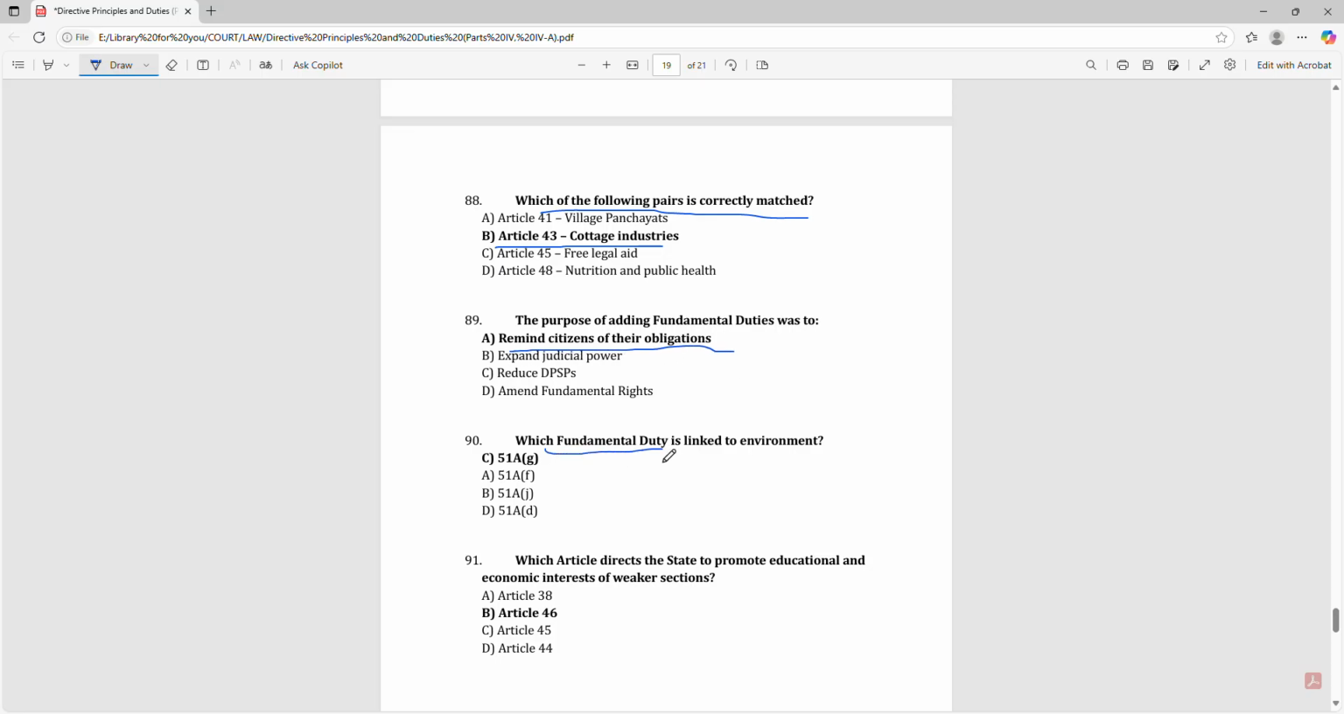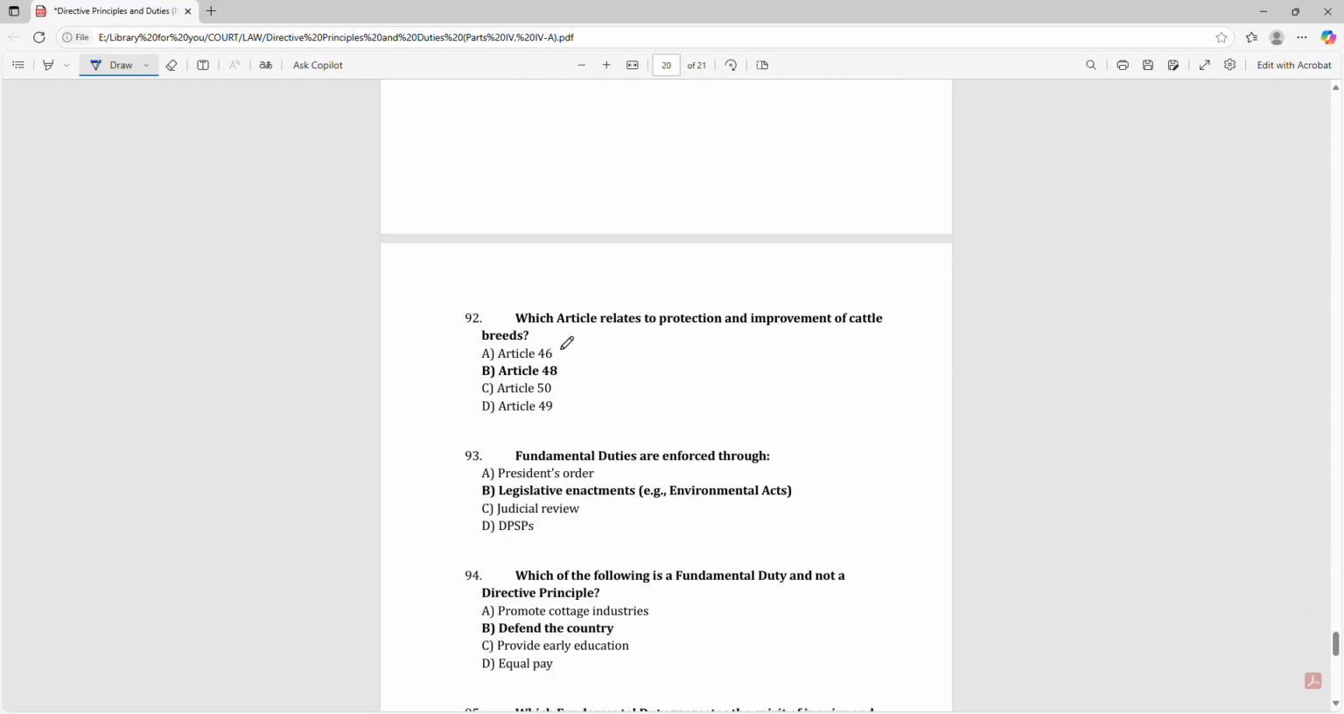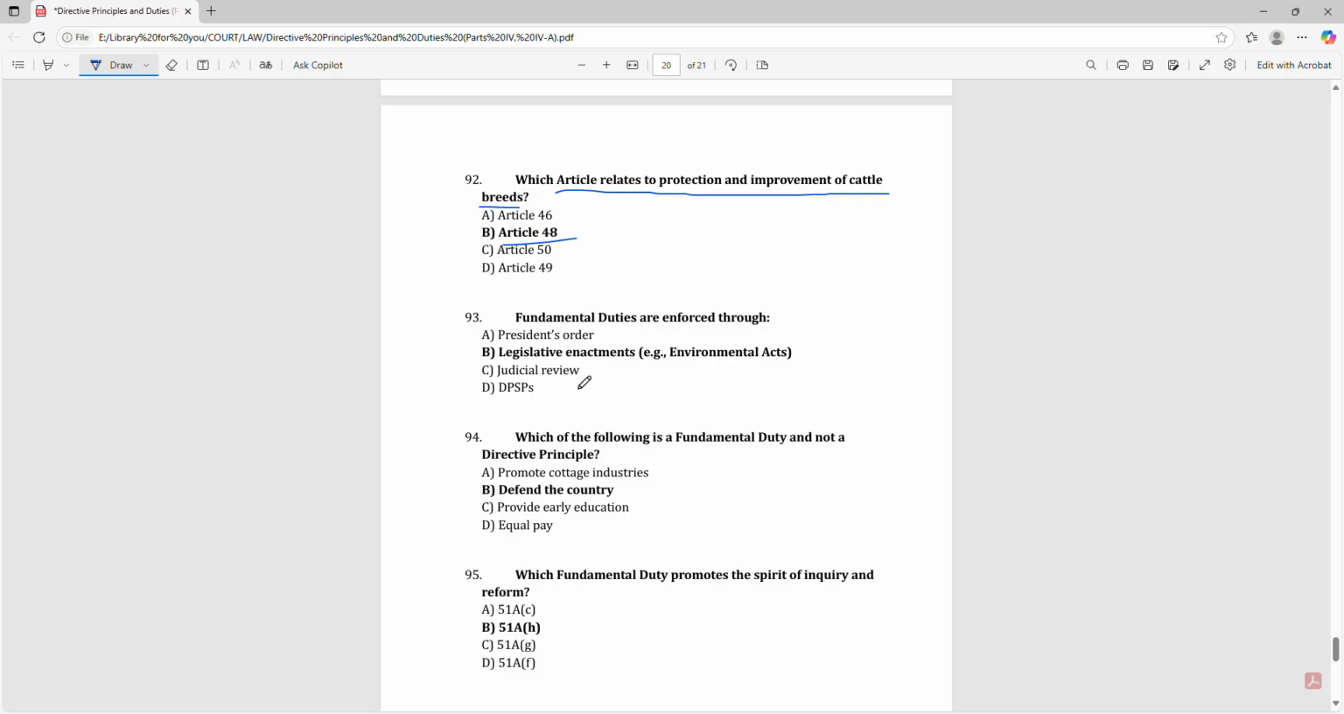Which of the following pairs is correctly matched? Article 43, cottage industry. The purpose of adding fundamental duties was to remind citizens of their obligations. Which fundamental duty is linked to the environment? 51A(g). Which article directs the state to promote the educational and economic interests of weaker sections? Article 46. Which article relates to protection and improvement of cattle breeds? Article 48.